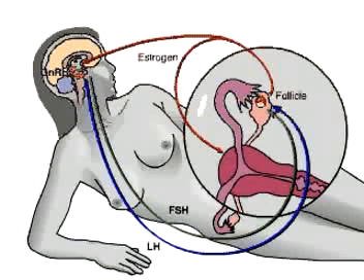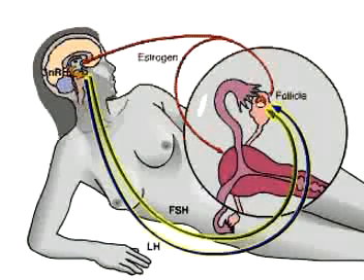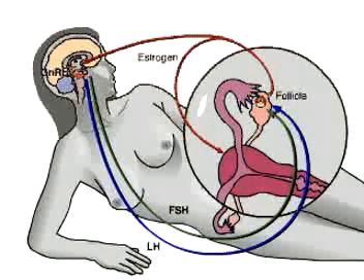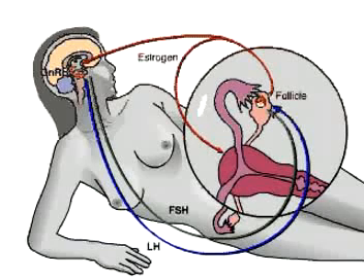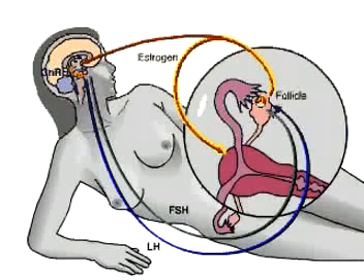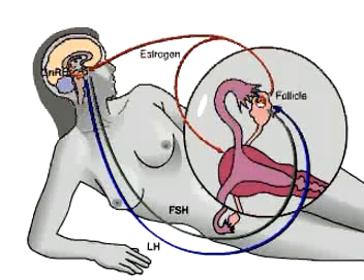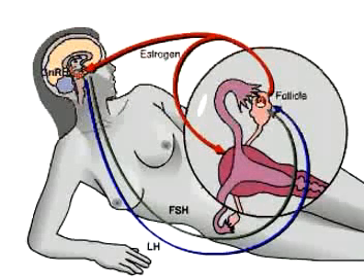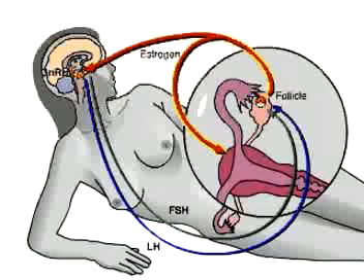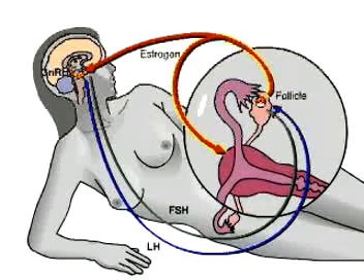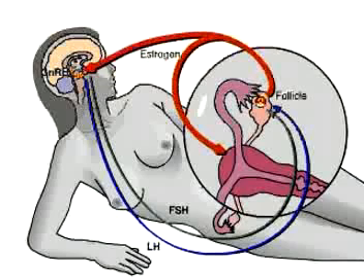Basically, what is going on here is that the brain triggers development of an egg, and the follicle containing the egg signals the uterus to prepare to support the development of an embryo. Negative feedback assures that only one follicle develops at a time. As the follicle grows, it secretes more and more estrogen. This stimulates further development and thickening of the uterine lining.